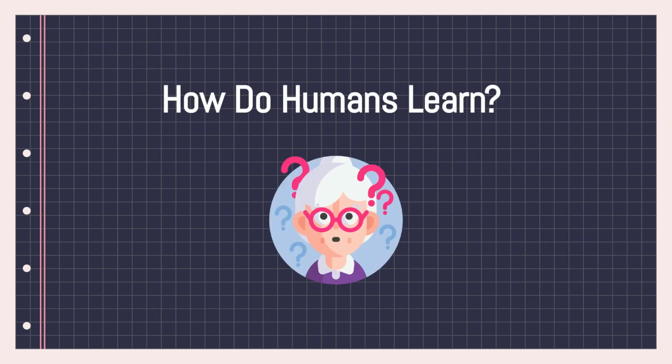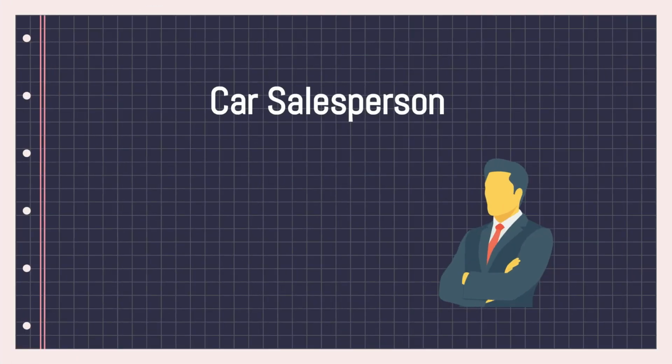Let's ask ourselves a question: how do we humans learn? How are we able to learn? For example, let's take a car salesperson. This person is able to sell cars. Let's say his name is John. If you ask John what the price of a given car is, let's say a Honda Civic, what's the likely price of a Honda Civic?